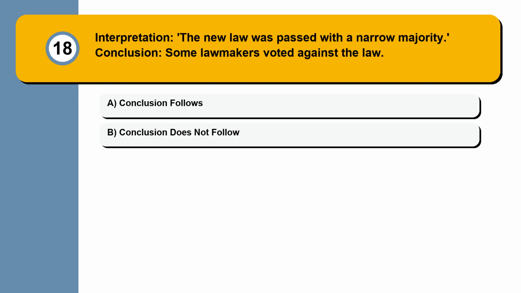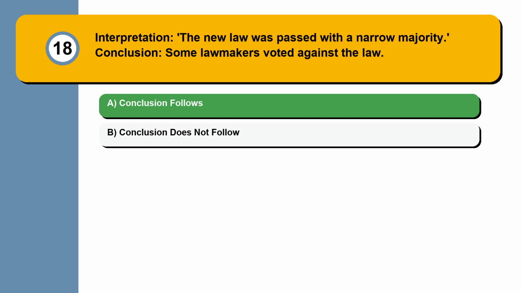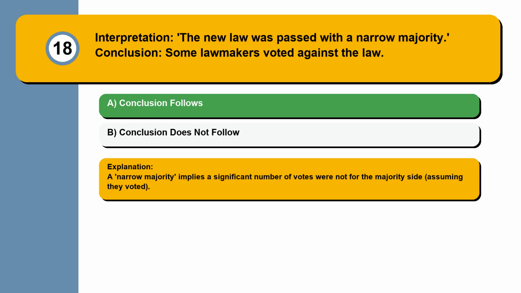Question 18. Interpretation: the new law was passed with a narrow majority. Conclusion: some lawmakers voted against the law. Conclusion follows. Conclusion does not follow. A narrow majority implies a significant number of votes were not for the majority side, assuming they voted.